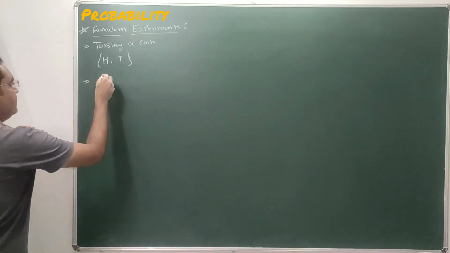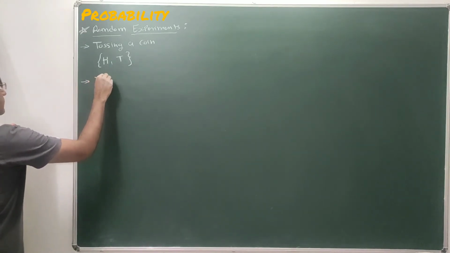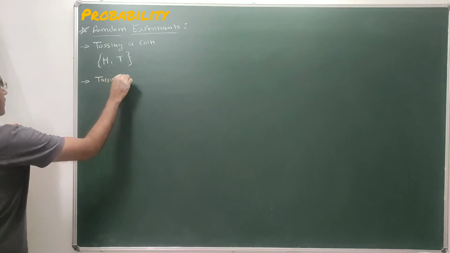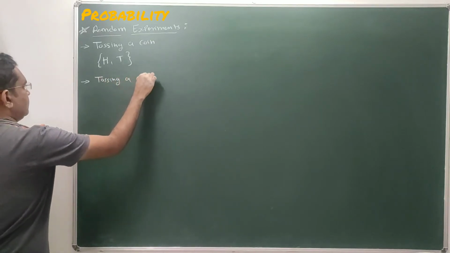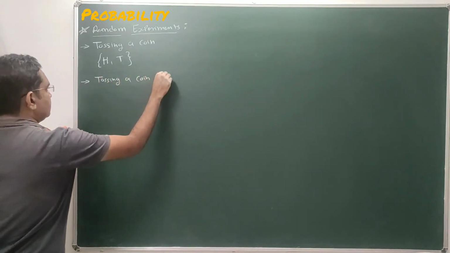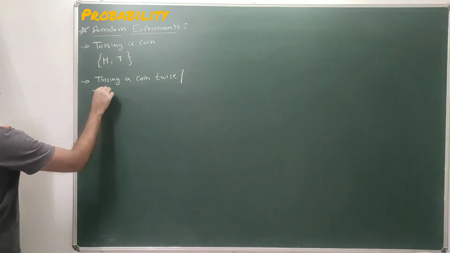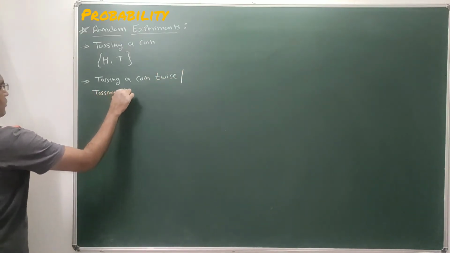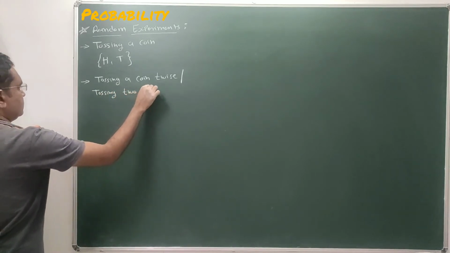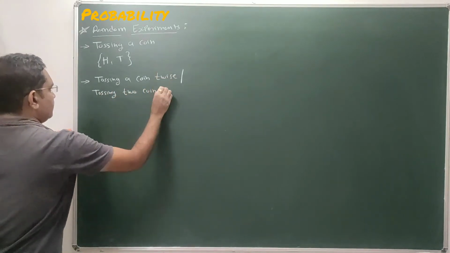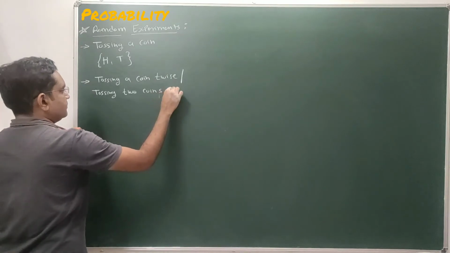Now the second may be tossing a coin twice, or tossing two coins simultaneously.